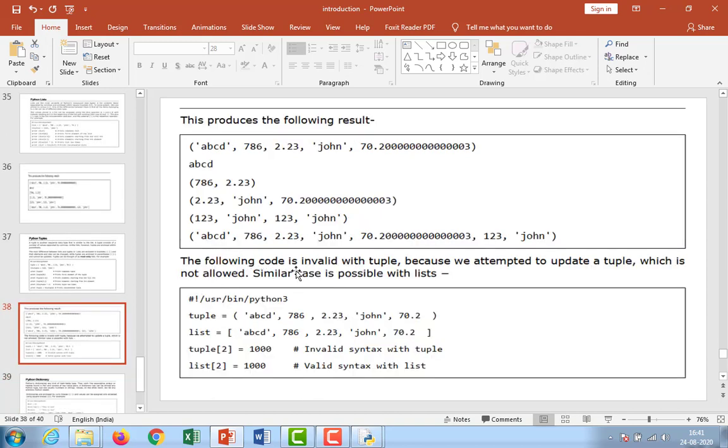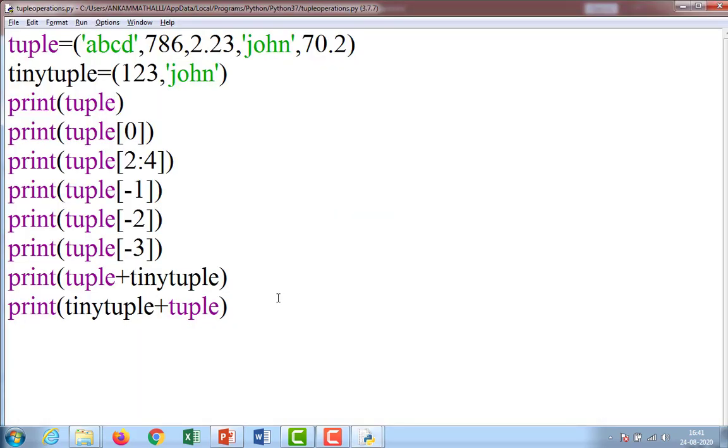The following code is invalid with the tuple because we attempted to update a tuple which is not allowed. A similar case is possible with lists. So tuples are never going to be modified. So we will observe with this example. Observe clearly.